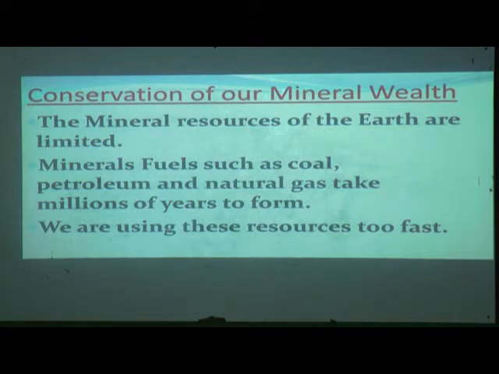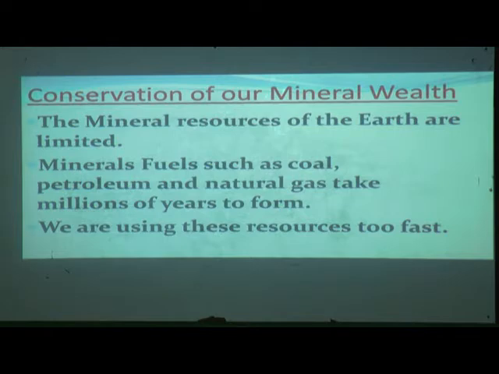If petroleum is lost, it is very hard to find petroleum again. It is not made in 1 month or 2 months. It is not made in a factory. We have to conserve, we have to save. We have to save our mineral wealth.